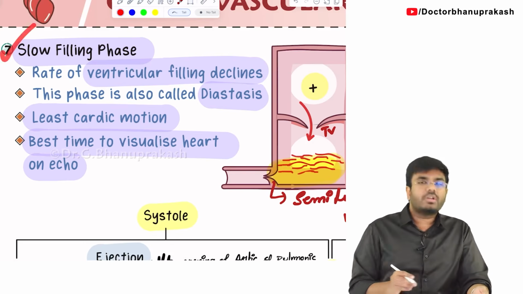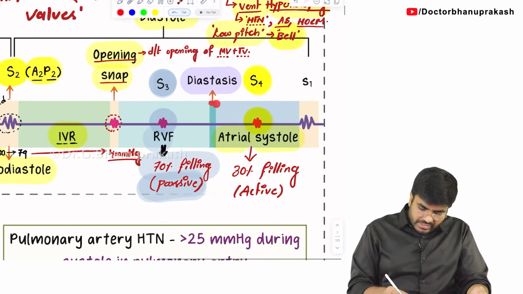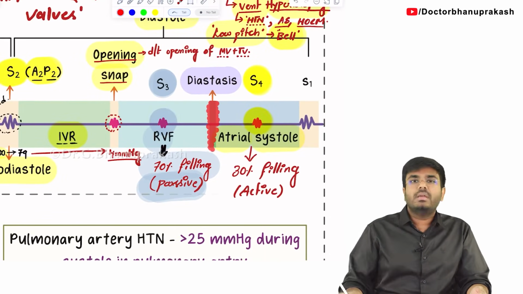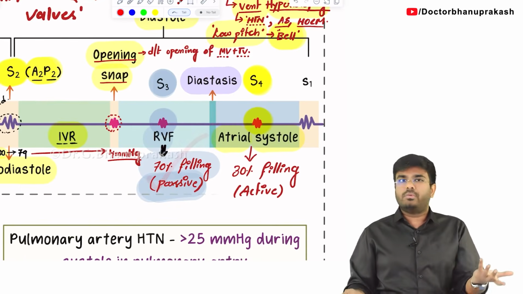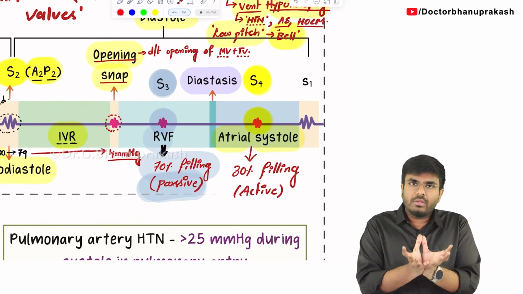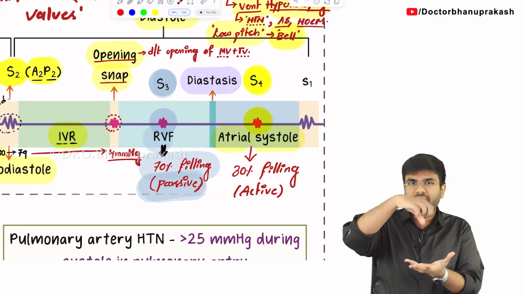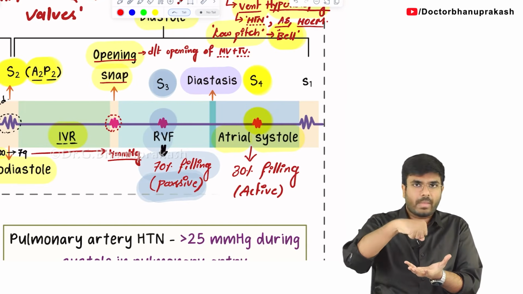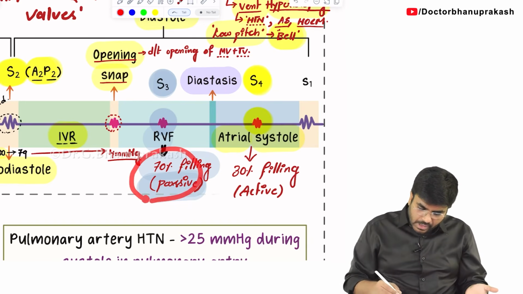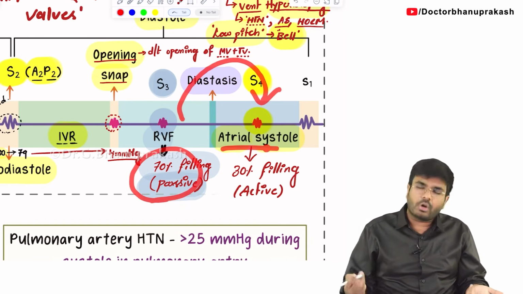So now slow filling is also completed. It's a very small phase where the ventricular filling declines. Now 70% of the ventricle is filled. Next, how much do you have to fill? You have to fill the remaining 30%. How can that be filled? With atrial contraction. First 70% filling, and immediately after that, atrial contraction is going to come.